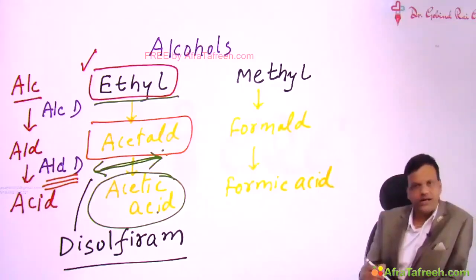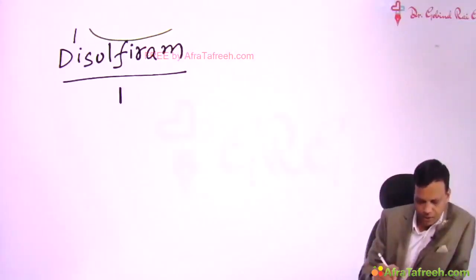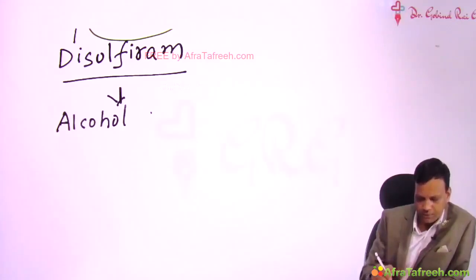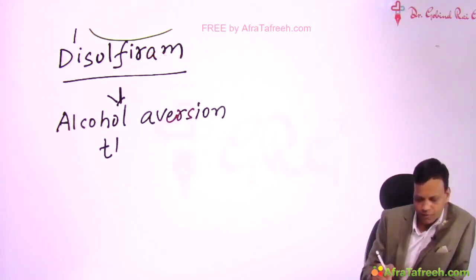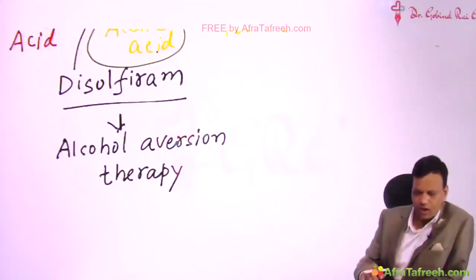The person will think 100 times next time before taking alcohol. This is a type of alcohol de-addiction therapy, known as alcohol aversion therapy. The person will avoid alcohol because they know they will develop a problem.